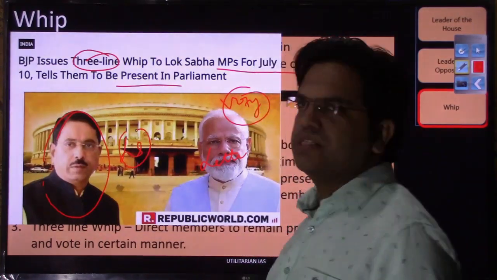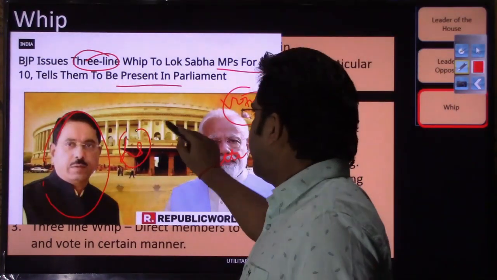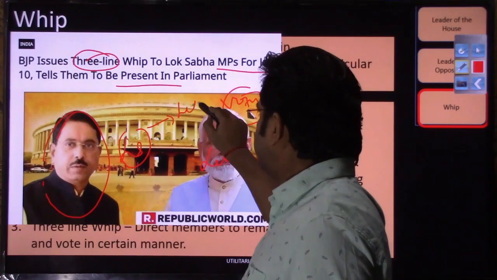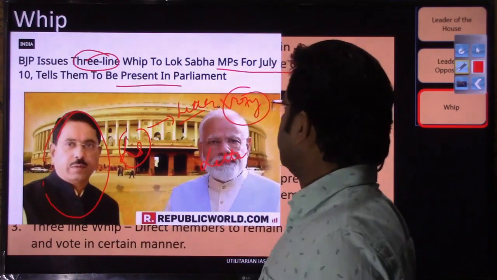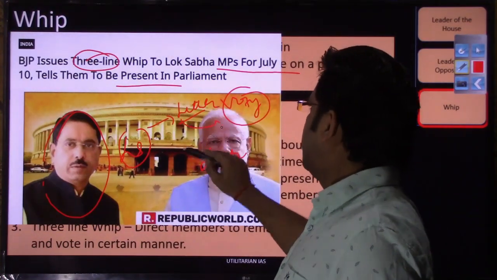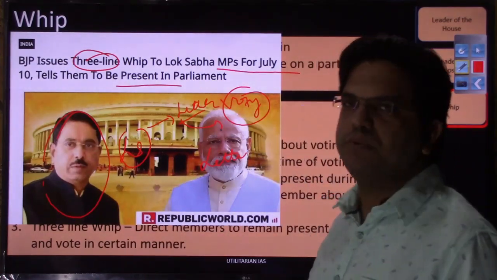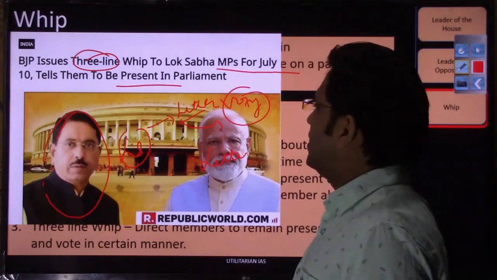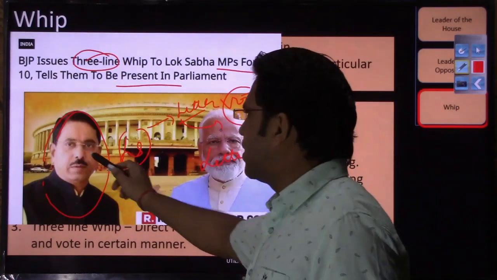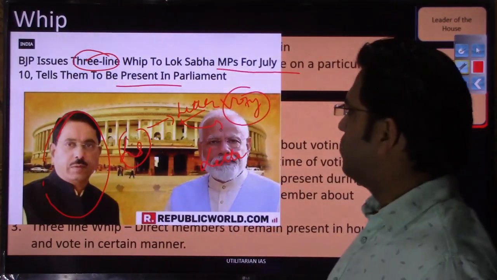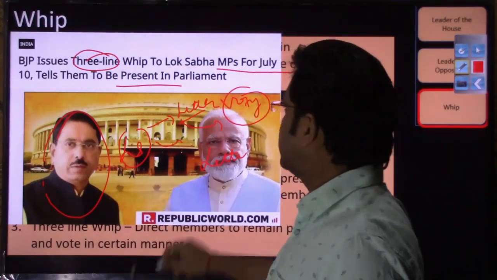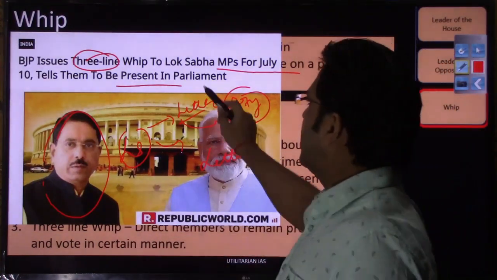He will issue this letter on the party letterhead. We'll see a sample of that whip, and the copy of the letter will be forwarded to each member of parliament, and they will be advised on the particular day. A verbal communication will be given to all members of parliament, although this written communication has been given that you have to remain present.